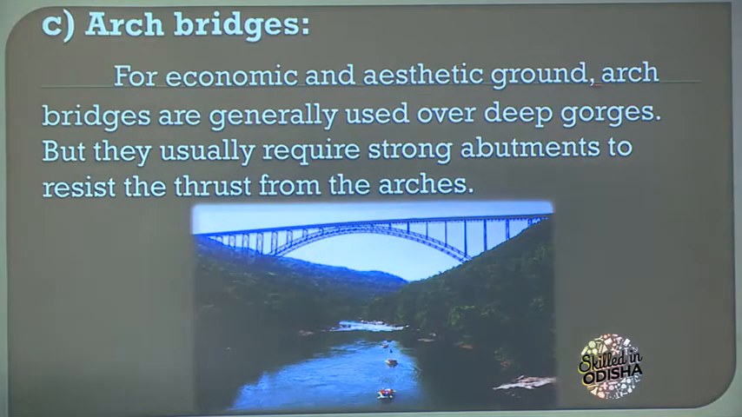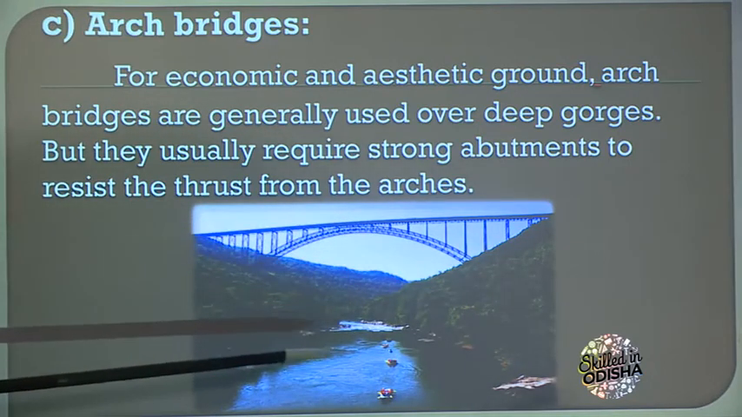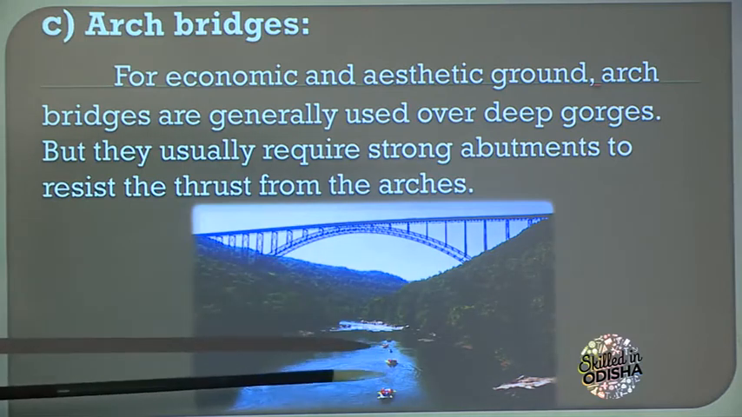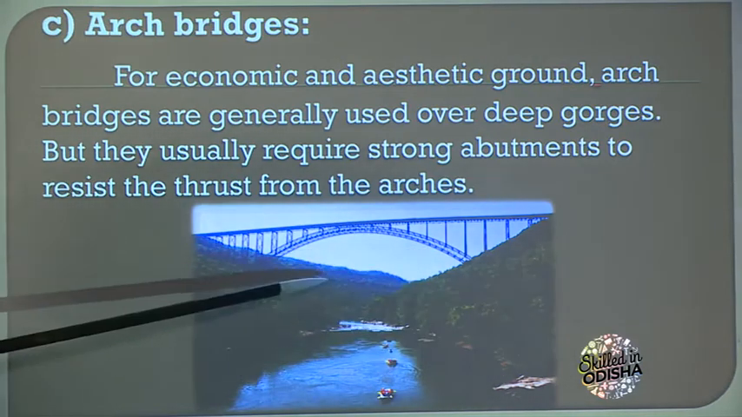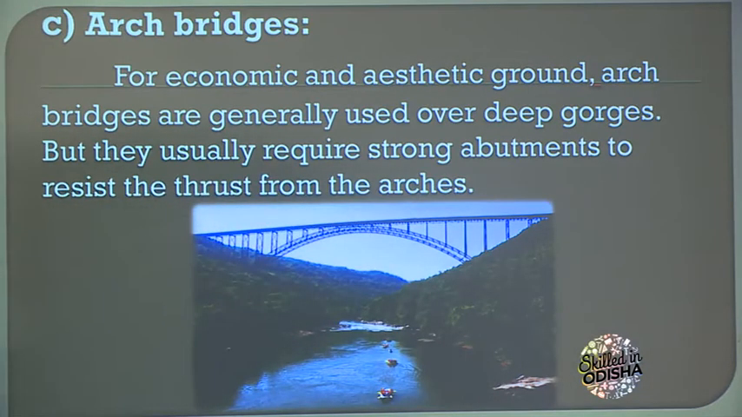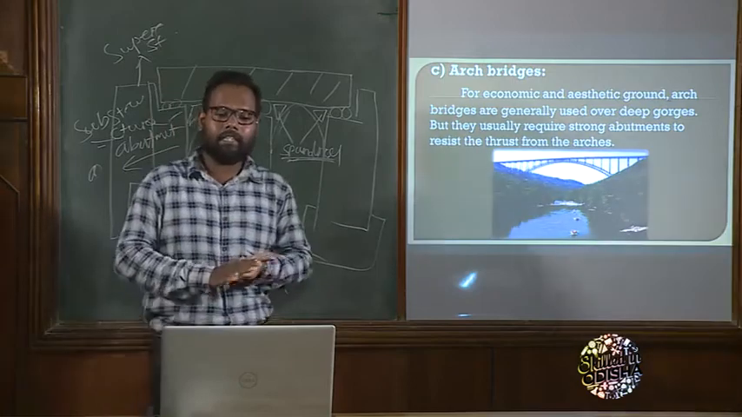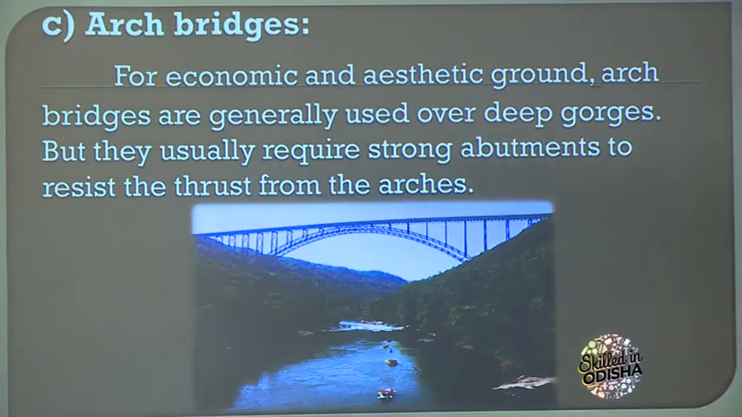Now look at this diagram. When we find this type of situation, it is a deep valley, or we can say deep gorges, also known as a deep valley. So when there is a deep valley, we can construct a simple arch over which we can build a structure known as an arch bridge. For economical and aesthetic grounds, arch bridges are generally used over deep gorges, but they usually require strong abutments to resist the thrust from the arches.